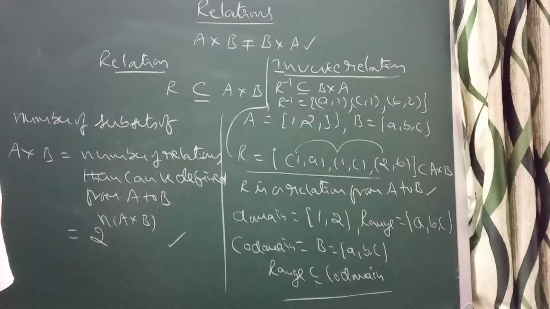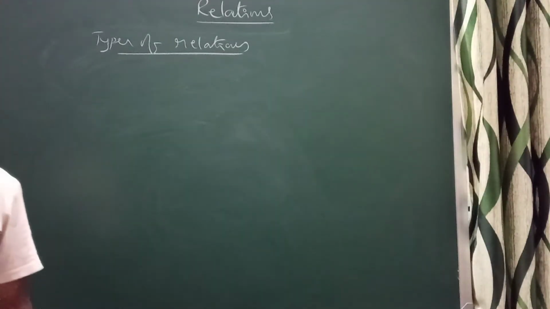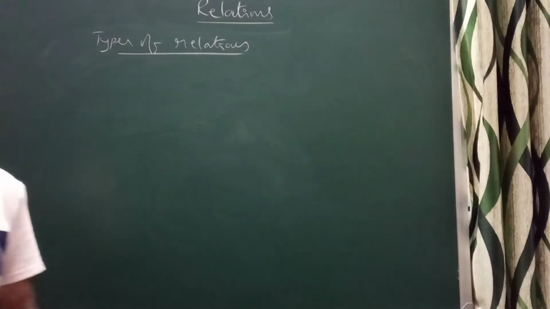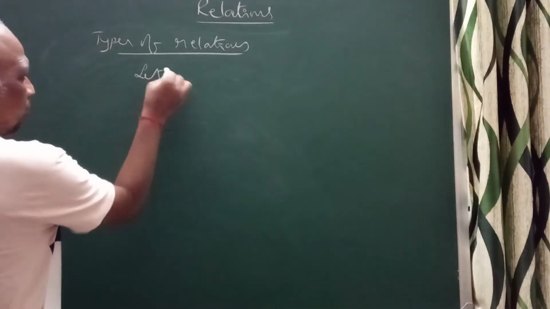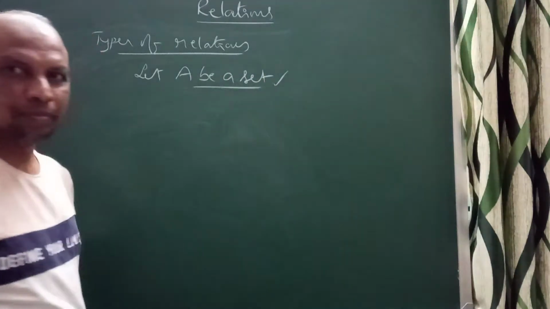Now I will discuss the types of relations. First, let A be a set.